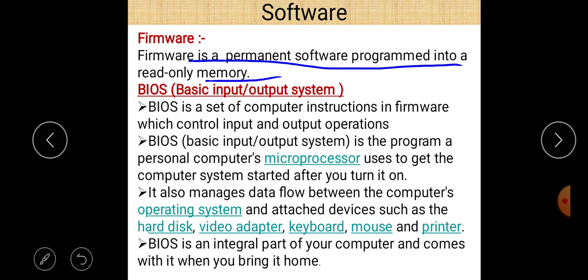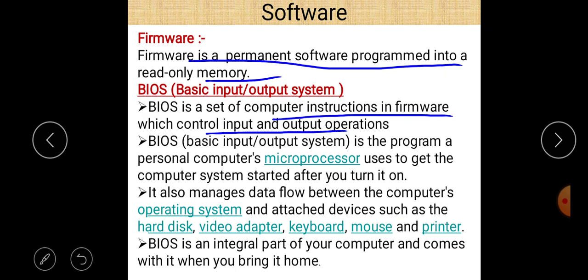And there is another important term called the BIOS. BIOS is a set of programs or computer instructions in a firmware which controls input and output operations. The full form of BIOS is basic input output system. BIOS is a program that a personal computer microprocessor uses to get the computer system started after you turn it on.